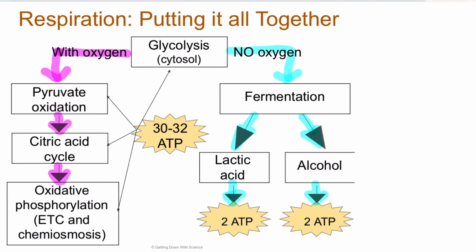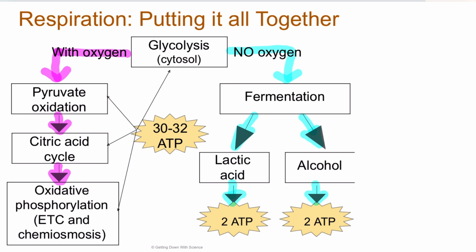So looking at respiration and my different options, glycolysis is going to happen no matter what. Okay, it's always going to happen in the cytosol. If I have oxygen, then I am going to create more ATP, so that is the more preferable method. Oxygen is important because it gives me more ATP. So I would go through pyruvate oxidation, citric acid cycle, and then oxidative phosphorylation, meaning my combined efforts of the electron transport chain and chemiosmosis. That makes 30 to 32 ATP, much, much higher than if I only go through glycolysis and then some form of fermentation.